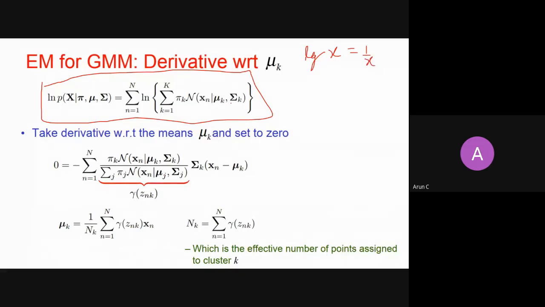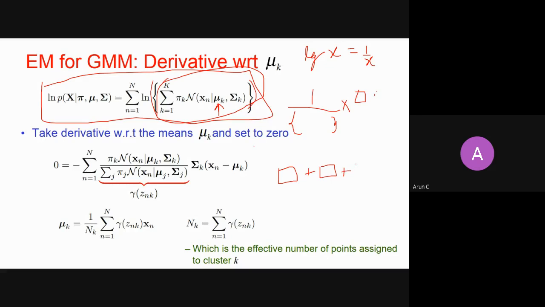So if I take the derivative with respect to mu k, because it is a function of a log, first I take 1 by this whole term, so this whole term will come in the denominator. Then by the chain rule, I have to take the derivative of this summation. In this summation there are k terms: first term plus second term plus, up to the kth term.